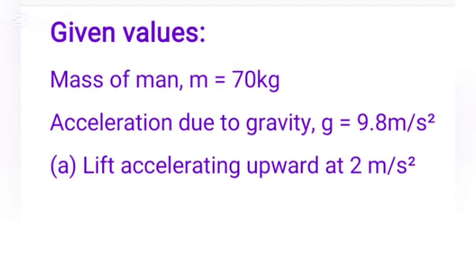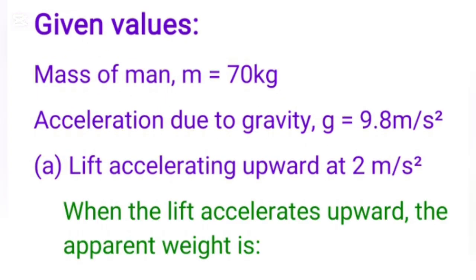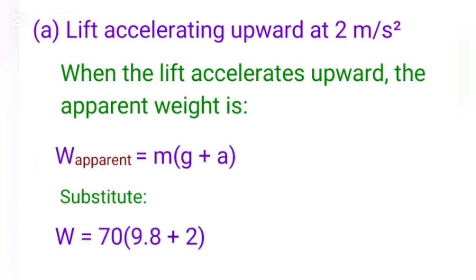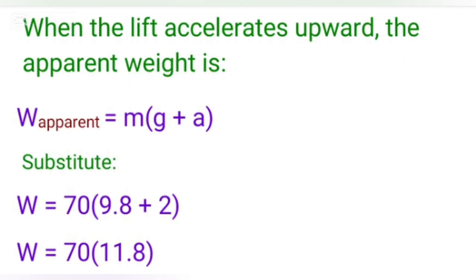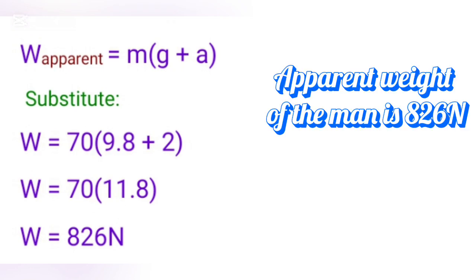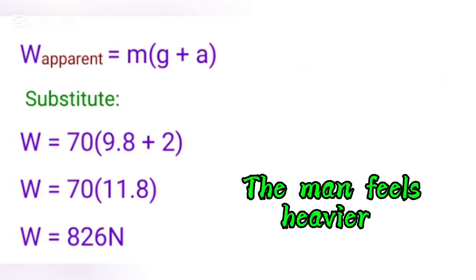A, lift accelerating upward at 2 m/s². When the lift accelerates upward, the apparent weight W = m(g + a). Substituting, W = 70 × (9.8 + 2). W = 70 × 11.8. W = 826 Newtons. The apparent weight of the man is 826 Newtons. The man feels heavier.